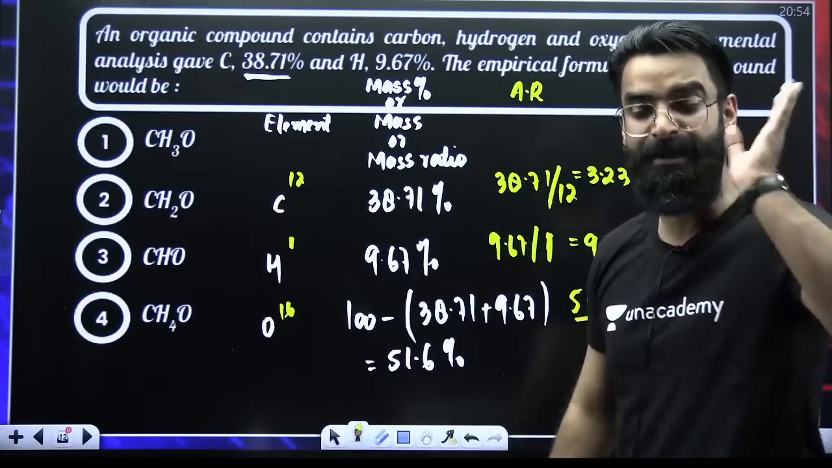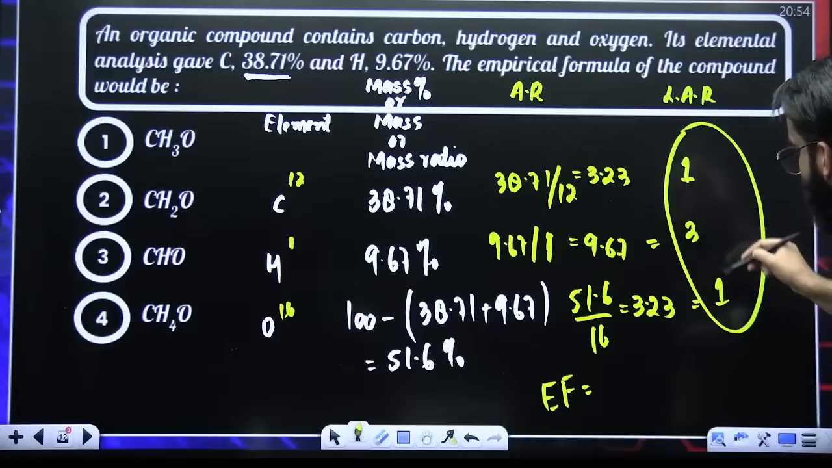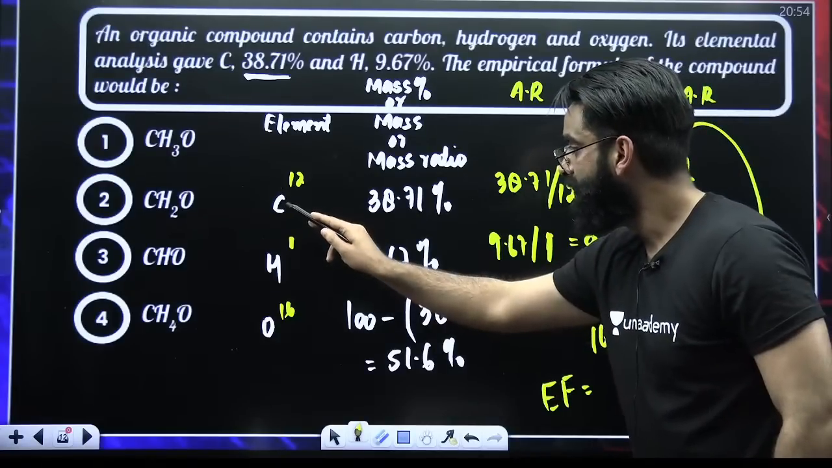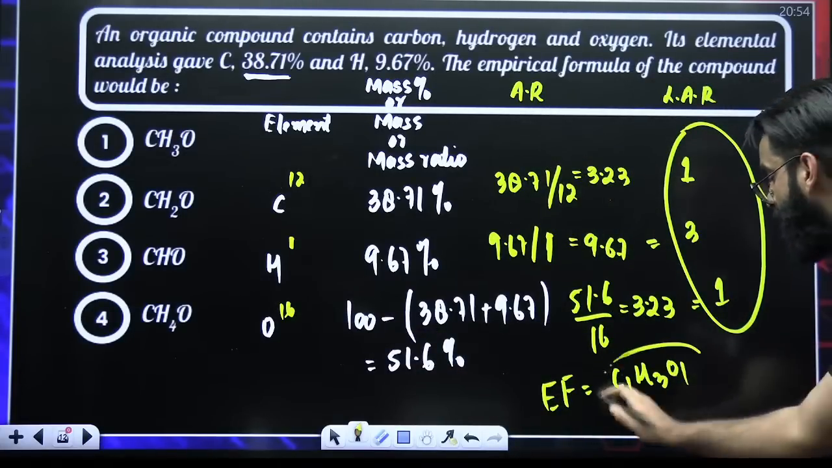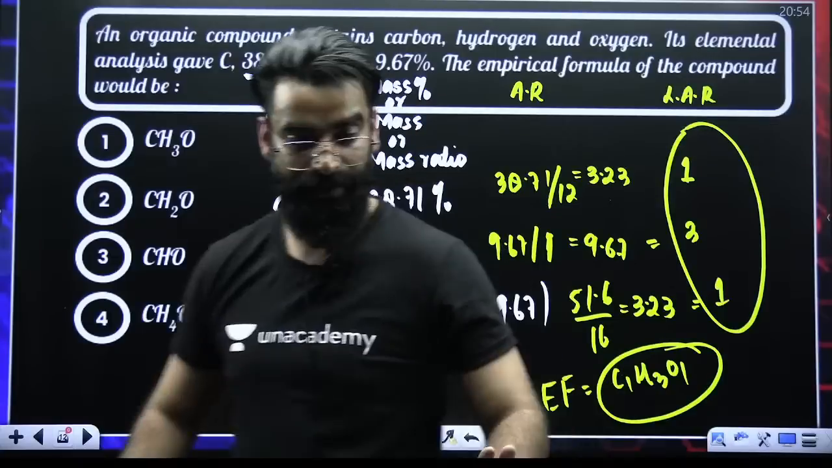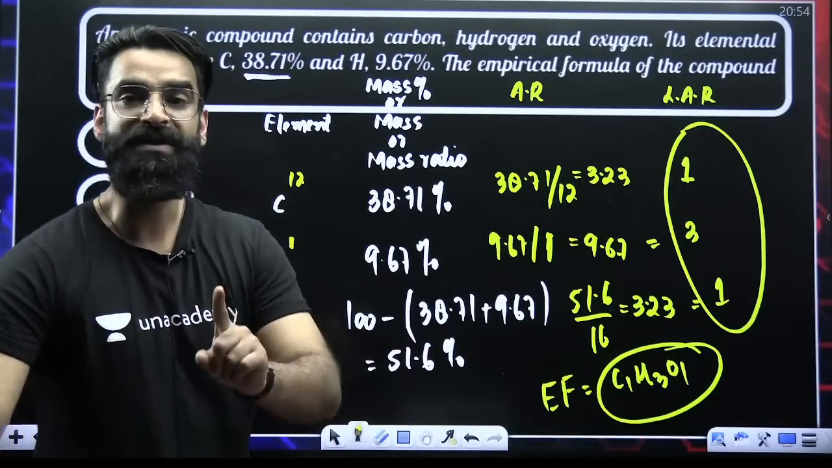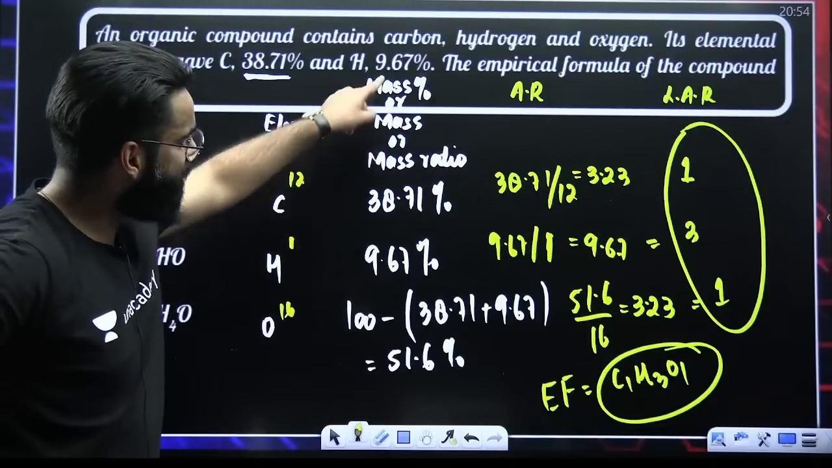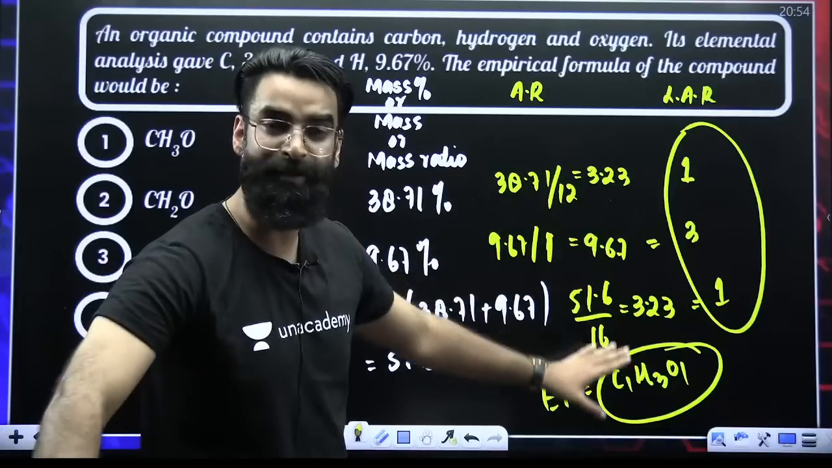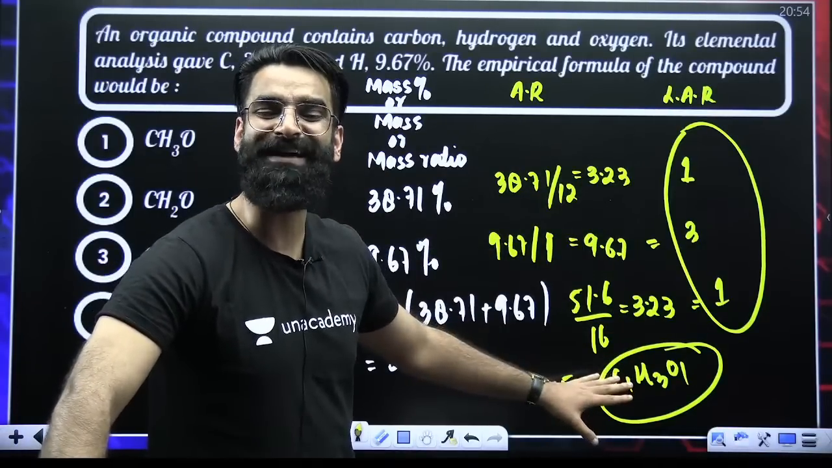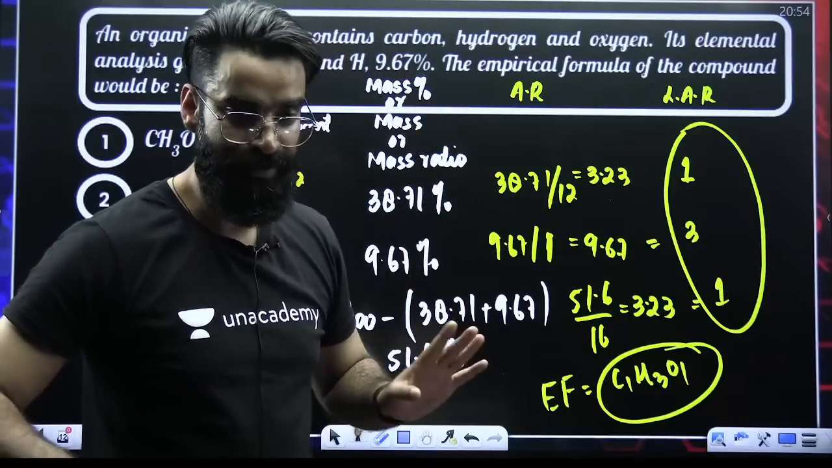Least atomic ratio gives me the empirical formula. So what has to be the empirical formula of the compound? It is 1:3:1, so it is C1H3O1. This is how you calculate the empirical formula. I hope I'm clear. First, the mass percentages will be given. First step, divide them by the respective atomic masses. You'll be getting the atomic ratio. Divide all these by the smallest term. You'll directly get the least atomic ratio. I hope I'm clear.